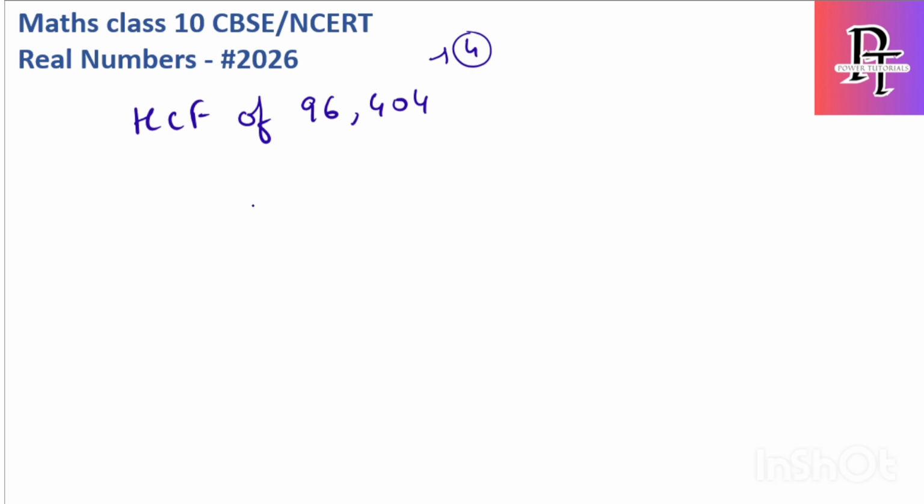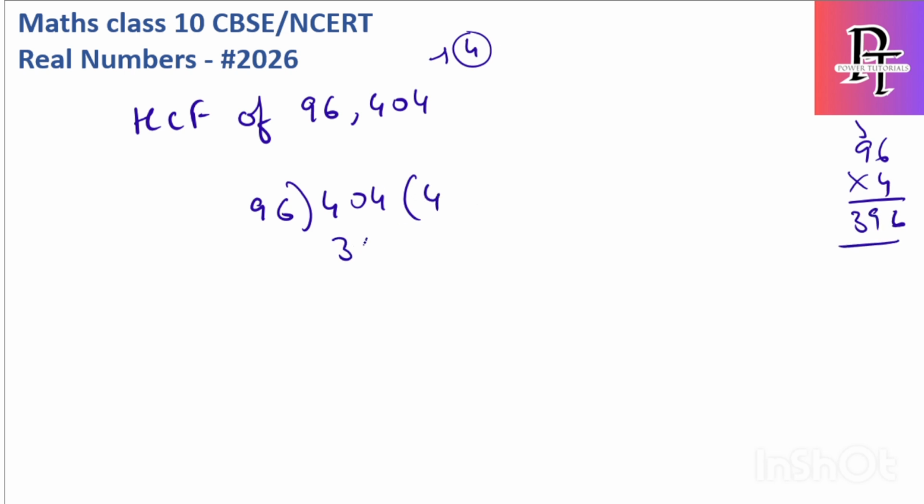Okay, let's try. 96 and 404. So I will check how many times 96 goes into 404. 9 4s are 36, 3 9 4s are 36. Okay, so 96 4s.